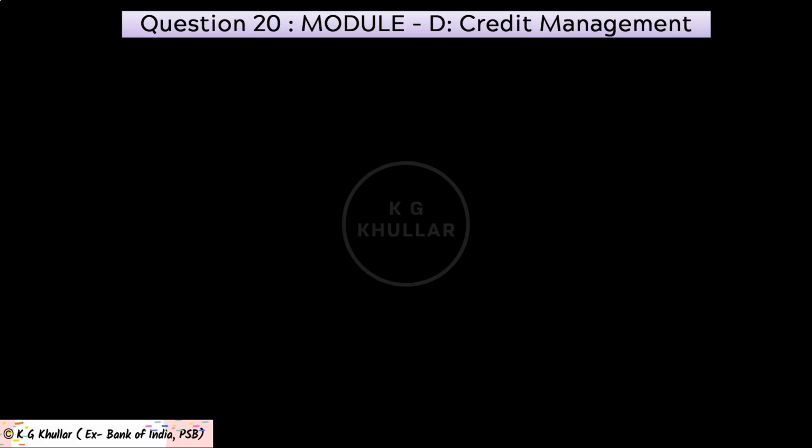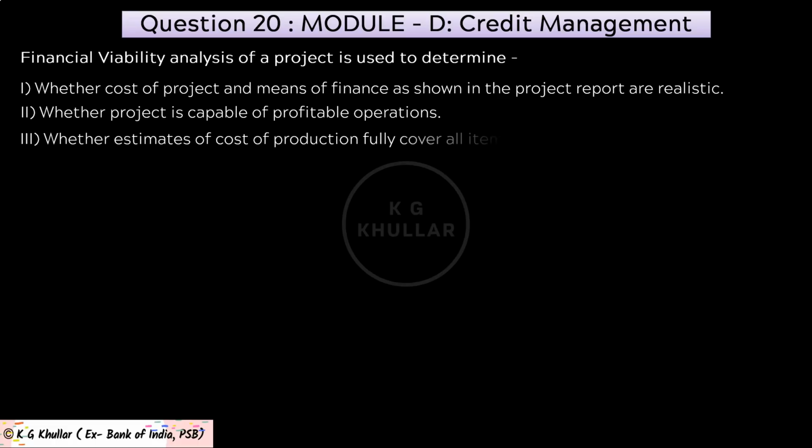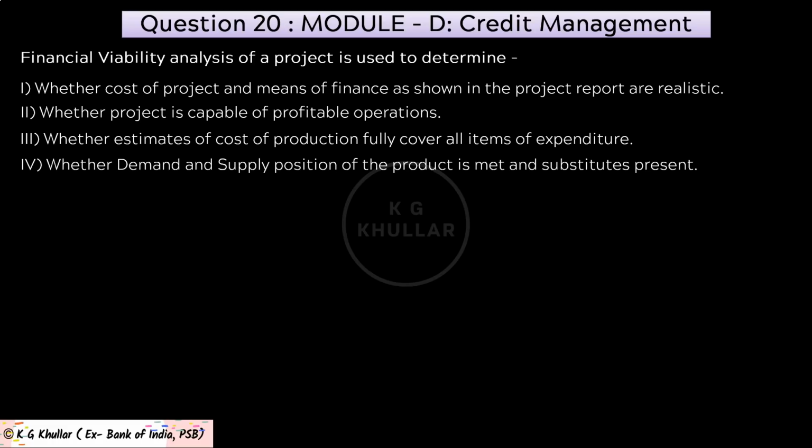Friends, finally we have reached the last question of our mock test, and the question goes like this. This question is from module D. That is, financial viability analysis of a project is used to determine. Now these four statements are given. The first statement is whether cost of project and means of finance as shown in the project report are realistic. Second statement is whether project is capable of profitable operations. Third statement is whether estimates of cost of production fully cover all the items of expenditure. And last statement is whether demand and supply position of the product is met and substitutes present. Now friends, these four answer choices are given to you.